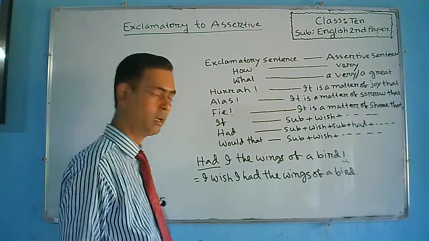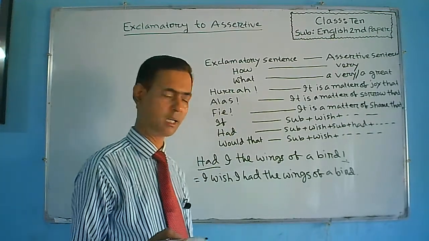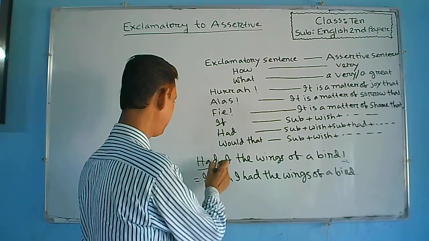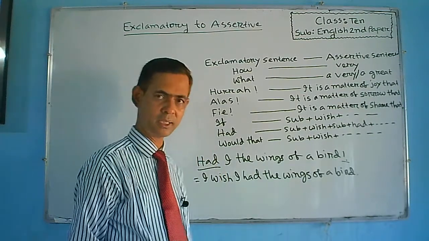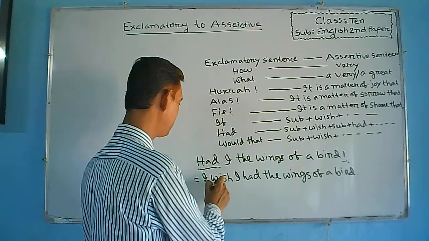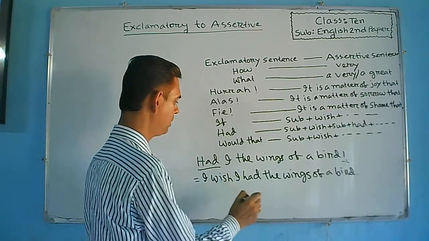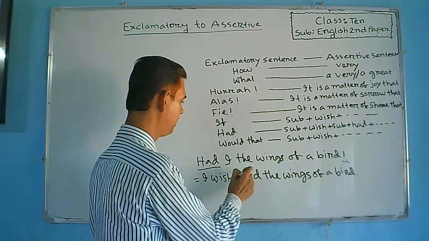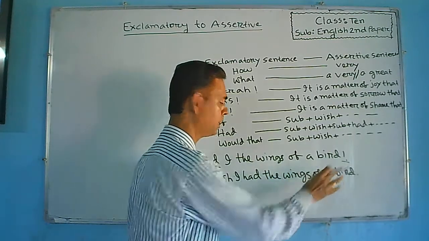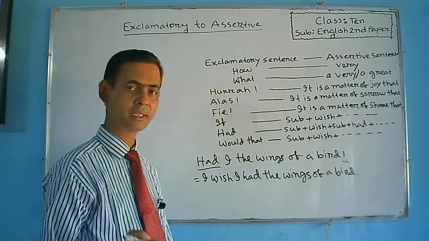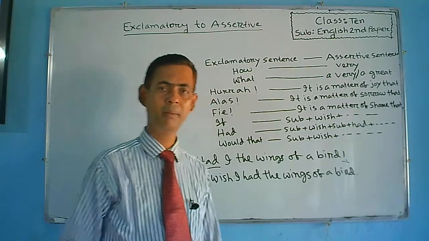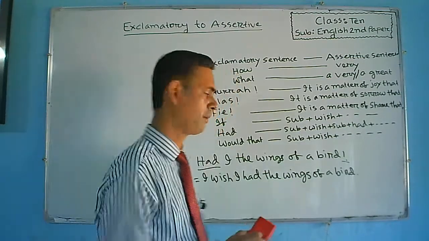So, I am making you understand again that if there remains had at the beginning of the sentence, here the subject will be used, then wish will be used, then again the subject will be used, then had will be used, then the part which is given after the subject will be used here. Okay, so the sentence stands for I wish I had the wings of a bird. Okay, understand everybody?